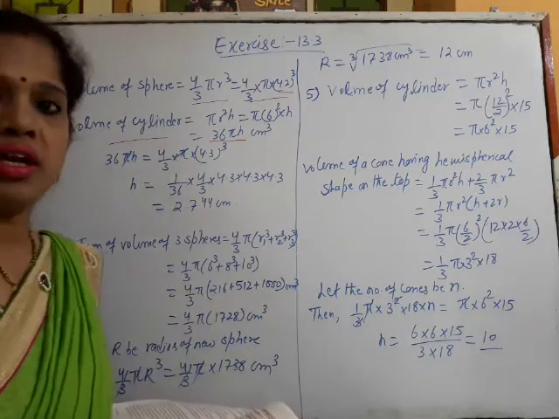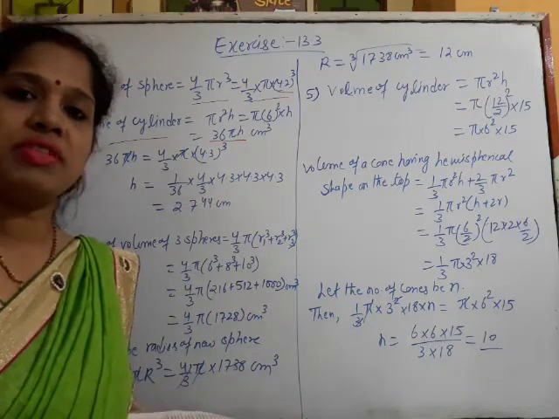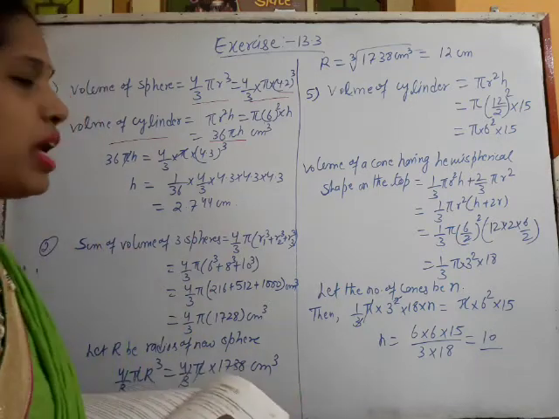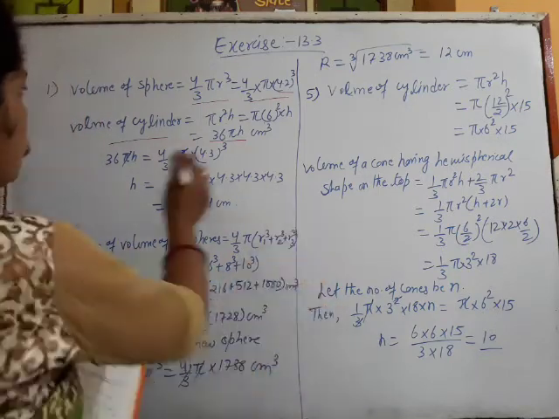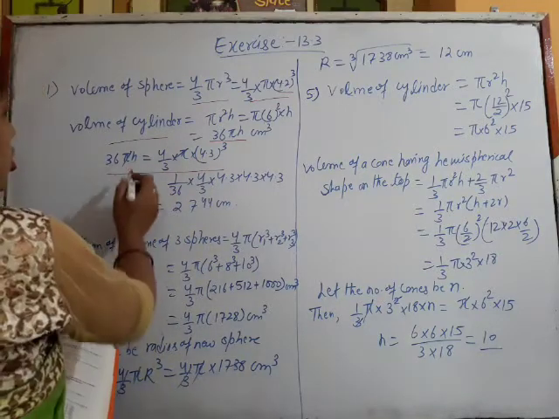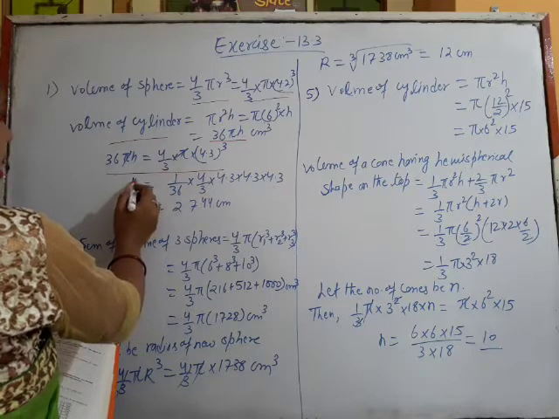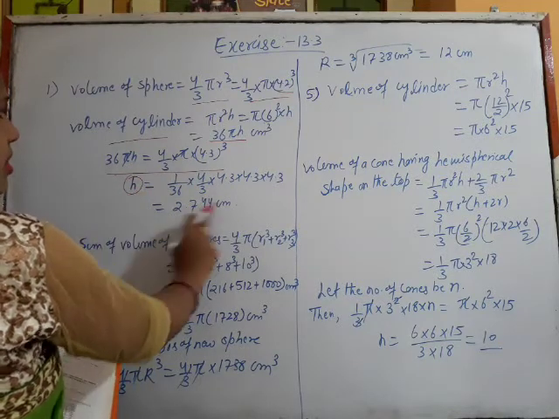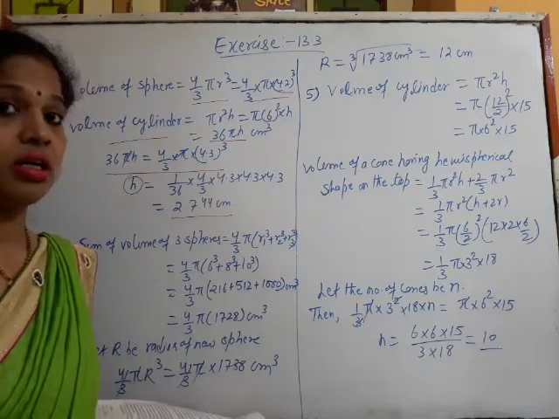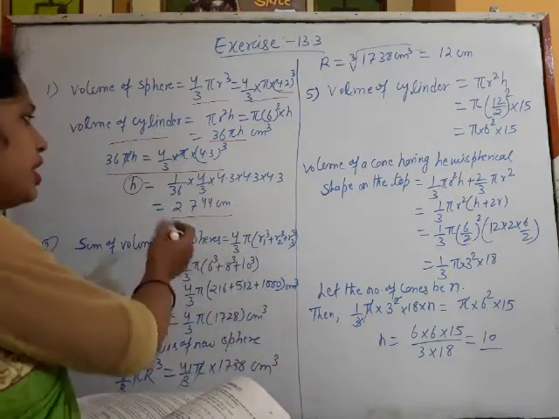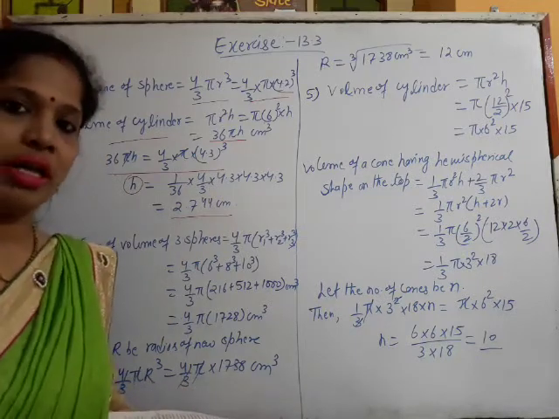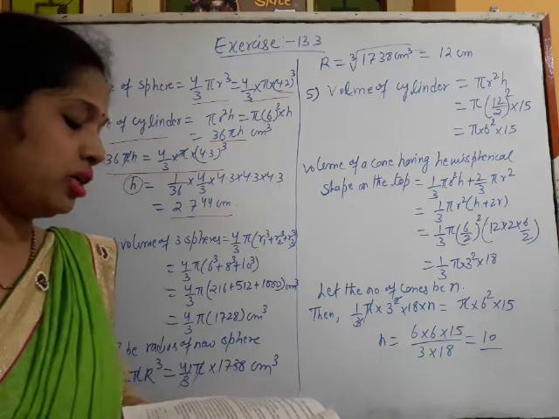Since the sphere has been recast in the form of a cylinder, both the volumes will be equal, right? So both are equated here. The volume of the cylinder will be equal to the volume of the sphere. So here pi will get cancelled, leaving h on the left hand side. Everything will go to the right hand side. After solving, the height of the new cylinder that we are getting here is 2.744 centimeter. Okay. Let's have another question.